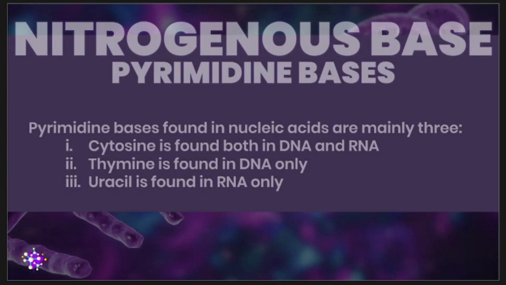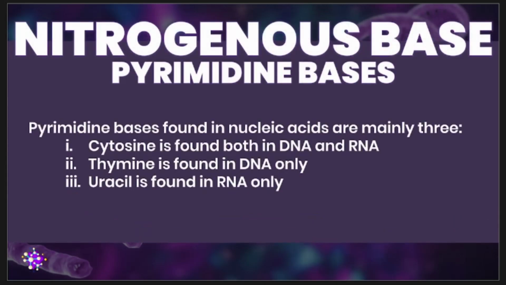Next, let's focus on the different nitrogenous bases. Your nucleotides are built from molecules which we call nitrogenous bases, and nitrogenous bases are derivatives of two parent compounds: pyrimidine and purine. Please take note, guys, that in the context of molecular biology, base is different from the base of the pH topic.